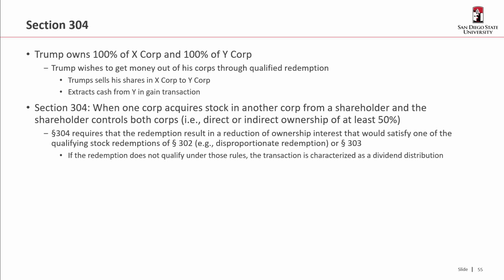So Section 304 says when one corp acquires stock in another corp from a shareholder, and the shareholder controls both of those through either direct or indirect ownership of at least 50%, 304 requires that the redemption result in a reduction of ownership interest that would satisfy one of the qualifying stock redemptions of Section 302, which is effectively a disproportionate redemption, so the 50-80, or it be a 303, which means it has to do with paying off estate taxes. If it doesn't qualify under those rules, it simply is going to be characterized as a dividend.